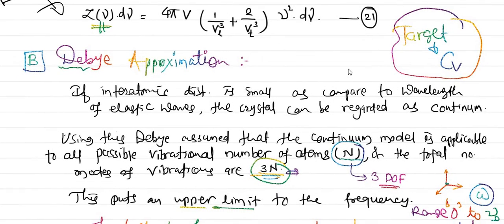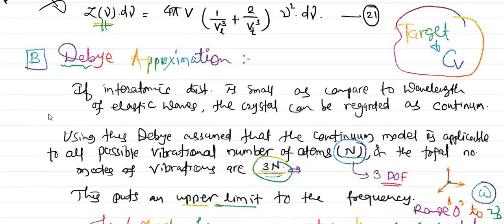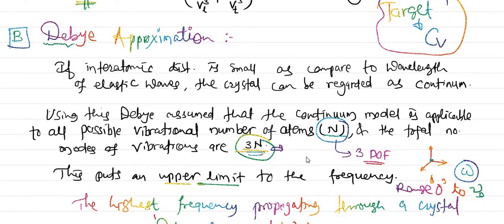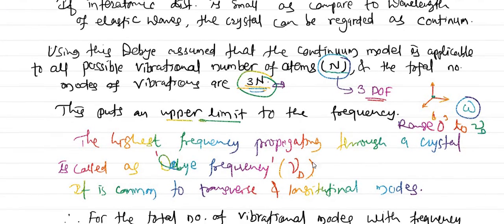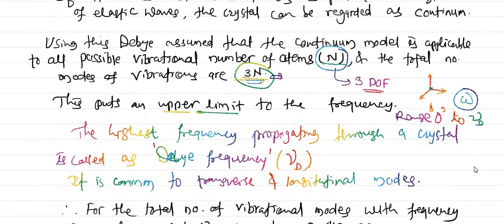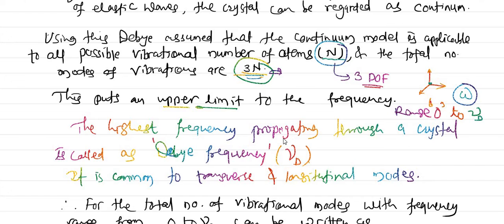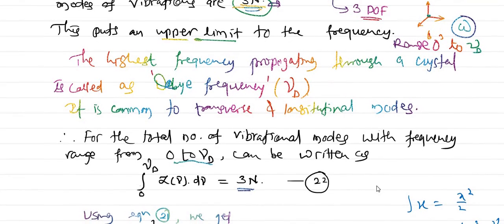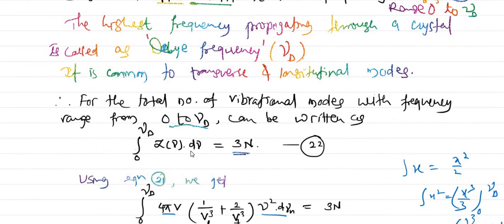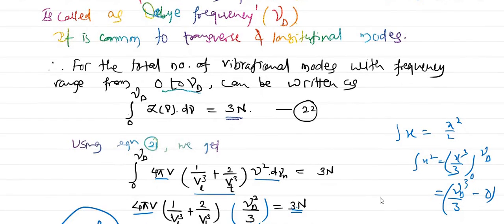Now Debye has taken one approximation. What is that approximation? If we have N number of atoms, then there will be 3N modes of vibrations. It is obvious because one atom has 3 degrees of freedom. Moreover, this puts an upper limit on the frequency, and that upper limit is called the Debye frequency, denoted by nu d. Therefore we should integrate the number of modes of vibrations within the limit 0 to nu d, and that gives the total number of modes of vibrations. According to the Debye approximation, those modes are nothing but 3N. So that's why equation 22 arises.